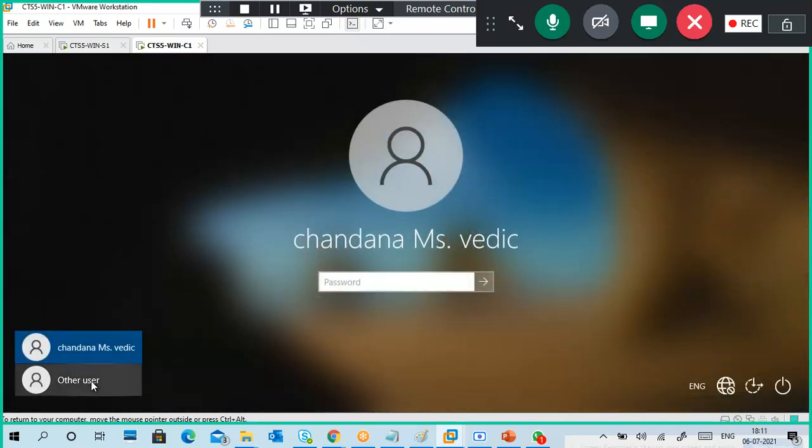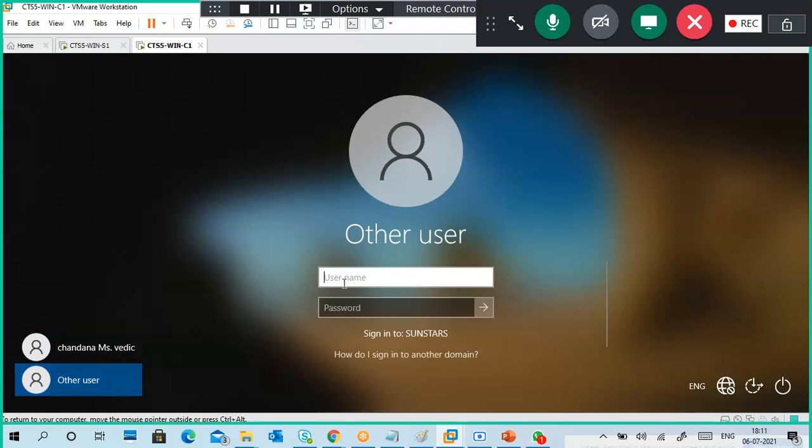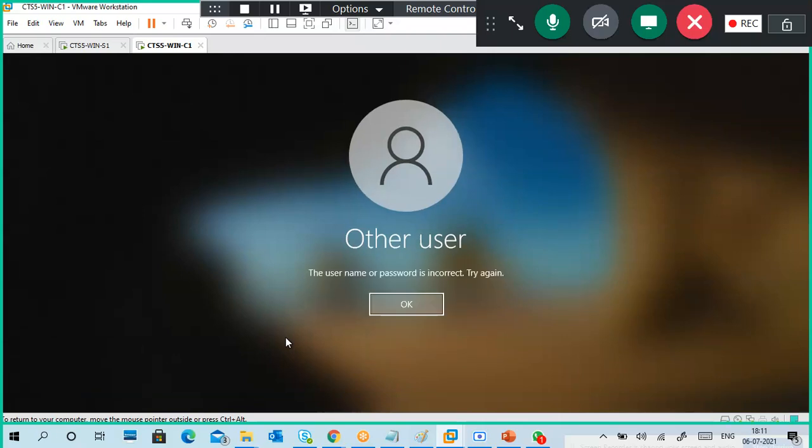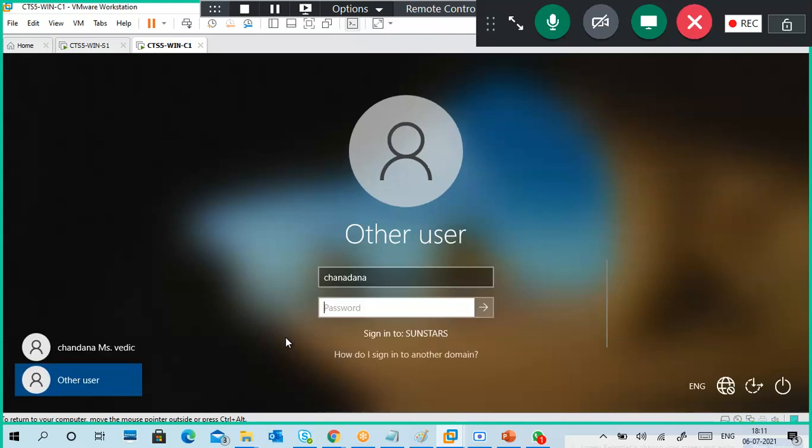Okay, better I will go to other user, and I will type Chandana only. Password is admin at the rate one two Chandana three. Spelling is wrong. It's not Chanadana, it's Chandana. Extra A is there.